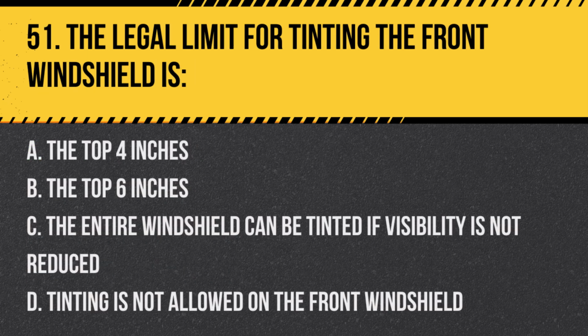Question 51. The legal limit for tinting the front windshield is: A. The top 4 inches. B. The top 6 inches. C. The entire windshield can be tinted if visibility is not reduced. D. Tinting is not allowed on the front windshield. Answer. A. The top 4 inches. California law allows tinting on the top 4 inches of the front windshield to reduce glare.